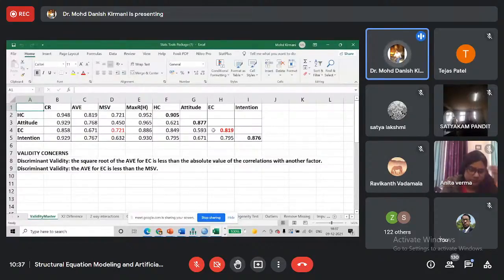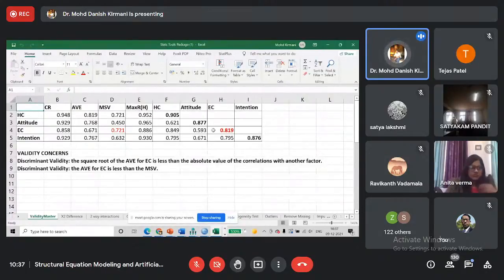with a fair justification, or to collect additional data, or to redesign the construct. Go for expert opinion, explain to them that I'm not getting the result from these items for EC. So what can I do? Whether I should add new ones?